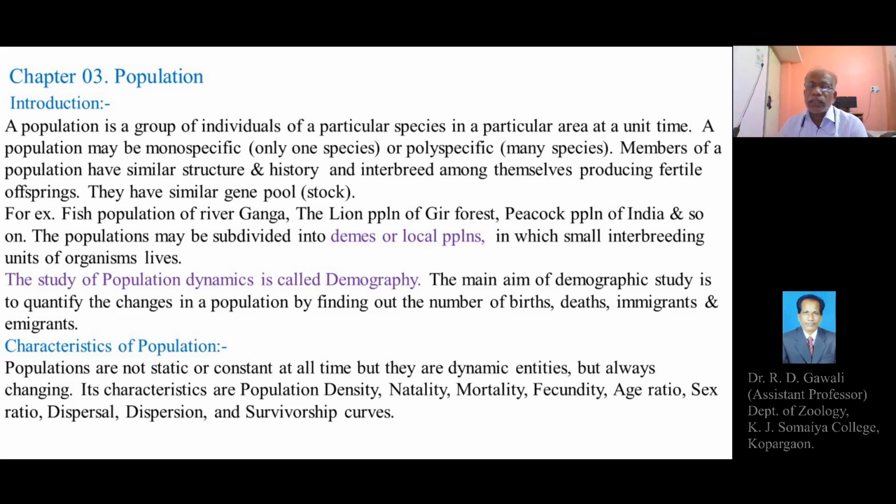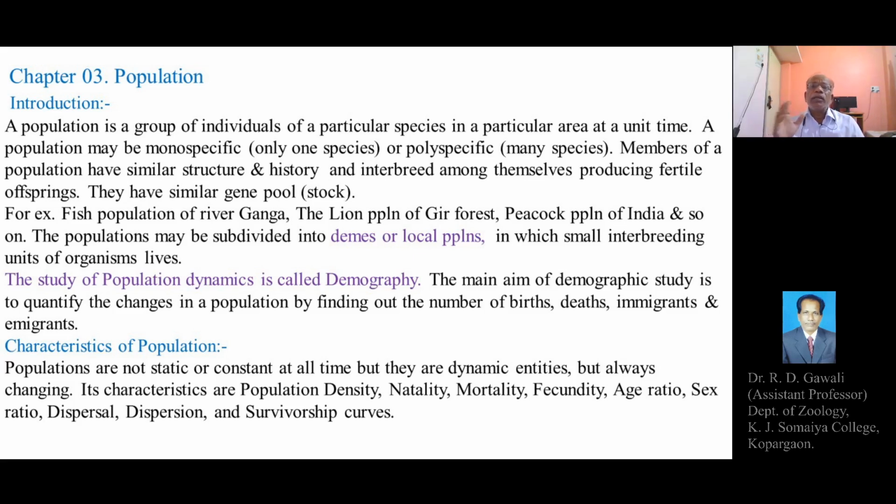So these are some of the attributes or characteristics of the population. While studying demography or population dynamics, we will have to study these various aspects.